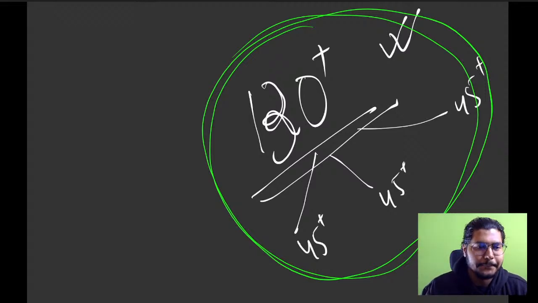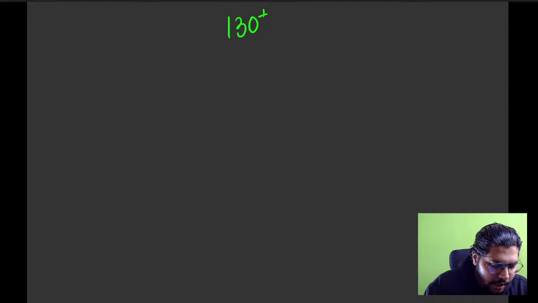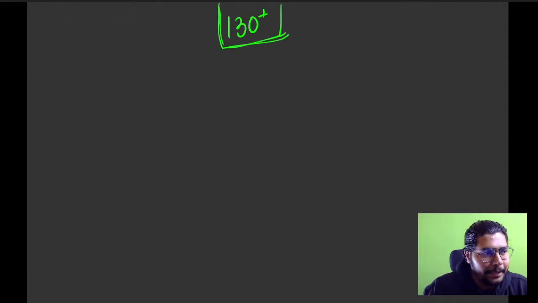See, a very slight difference is there between CET and COMEDK, but I'll go with both. I'll explain it all. The target for us is to score 130 plus in both CET and COMEDK. Everybody's minimum target is 130 plus, and I'll be explaining how to get it in CET and COMEDK.